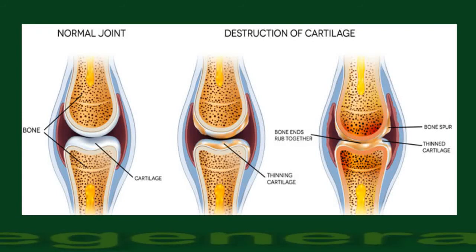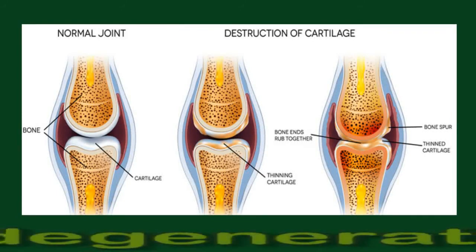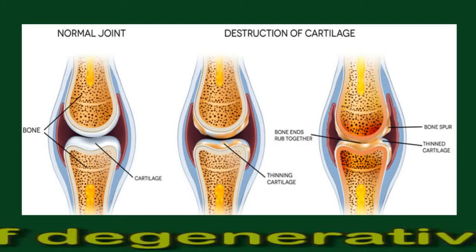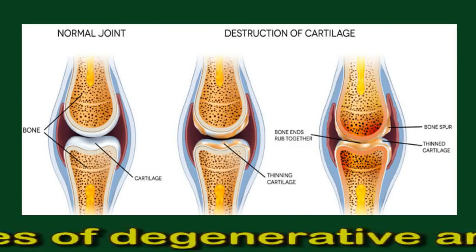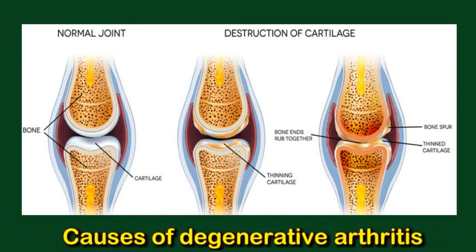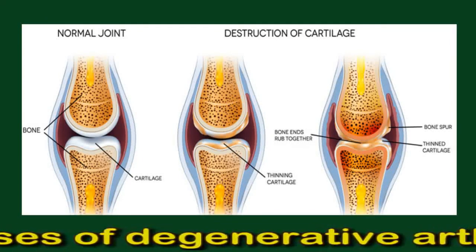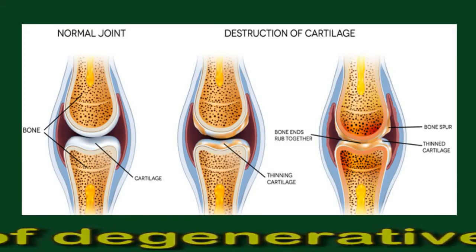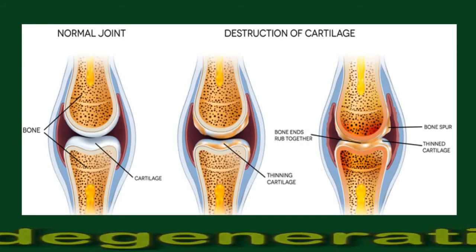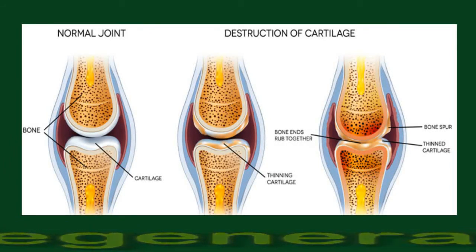Causes of degenerative arthritis. People develop degenerative arthritis when the joint cartilage between bones becomes damaged or breaks down. Often, the body activates a repair mechanism to attempt to remedy this damage. As part of this, bone spurs or osteophytes may grow within the joint at the end of the bone. This can then cause friction within the joint and lead to pain when the person uses it.